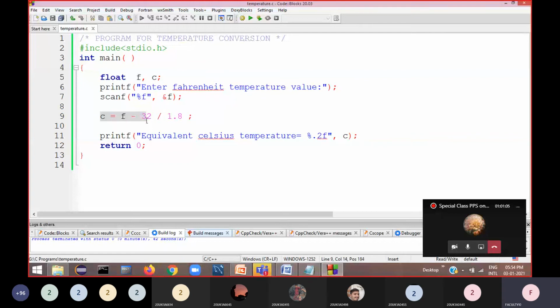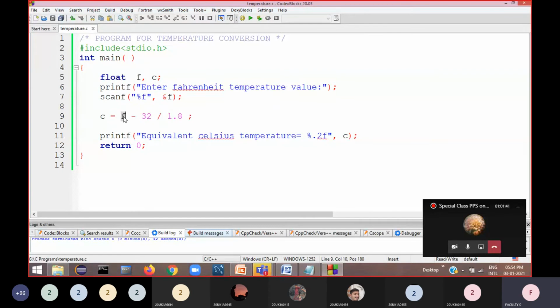Now if you write a statement in this form, 32 by 1.8 is calculated first. That is division. There are two operators here: one is the subtraction operator and the other is the division operator. Because division has higher priority, the division operation is carried out first. 32 by 1.8 is calculated first, then f minus this result will be done. That's why you are getting 80 point something there, which is wrong.